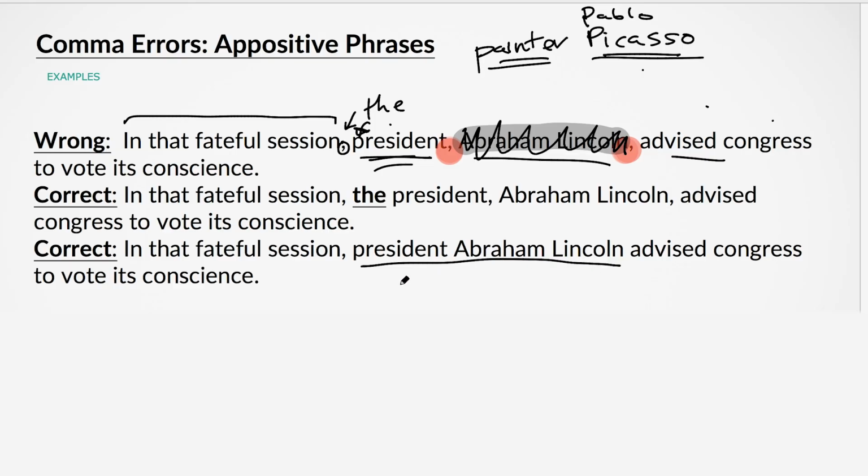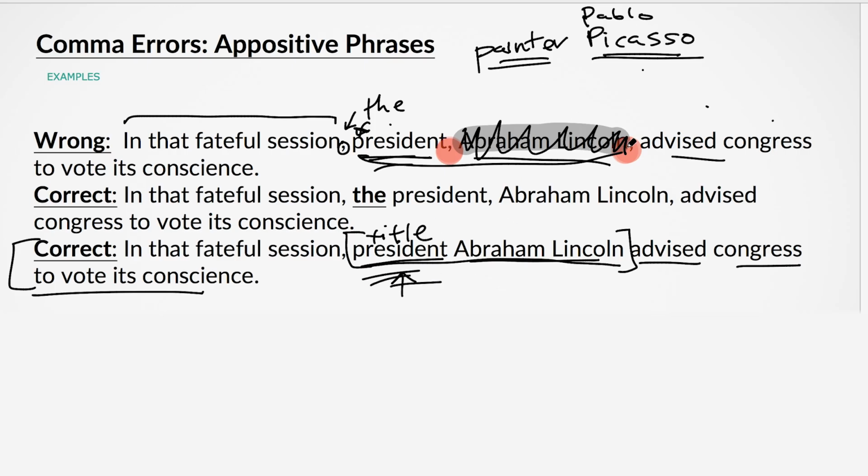So you can see down here in this correct version at the bottom, in that fateful session, President Abraham Lincoln advised Congress to vote its conscience. You guys will agree with me that this sounds totally fine, and this is just a title, right? Well, my point to you is that title doesn't have to be president. It could be a lot of other things, and then you don't need this weird comma sandwich, because the truth is I can't get rid of Abraham Lincoln very easily and have this make sense, and I can't say painter, la la la, that sounds really weird.